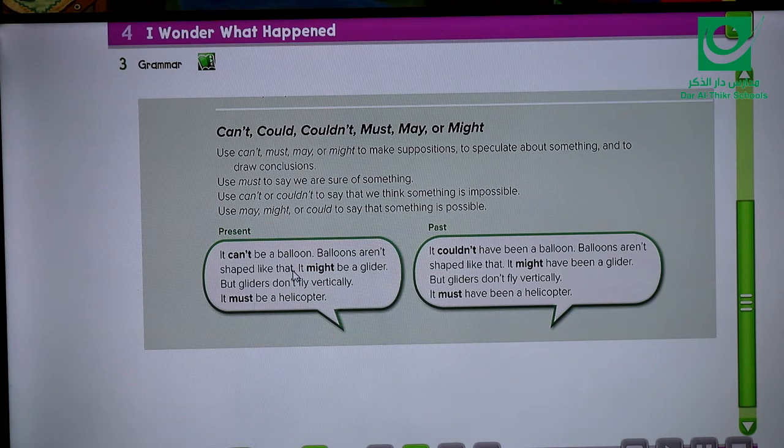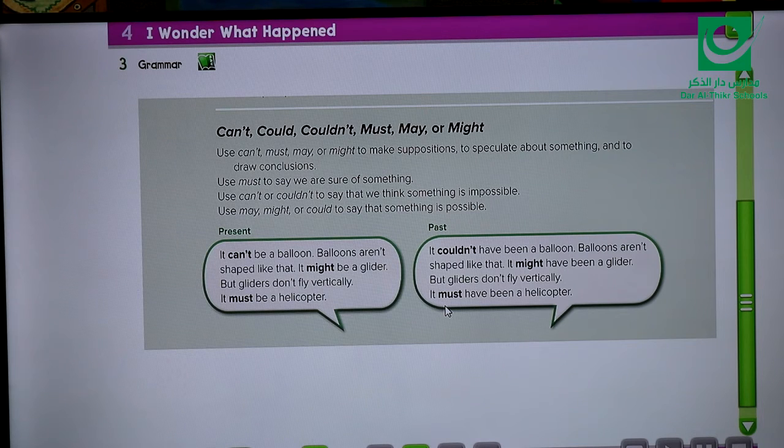I have the same situation here, but in the past. So simply, the past of can't be is couldn't have been a balloon. Might, it will be might have been. And must should be must have been. What about might? It will be might have been. So might is the same word, but you should add have been. The same like must be, it will be must have been.